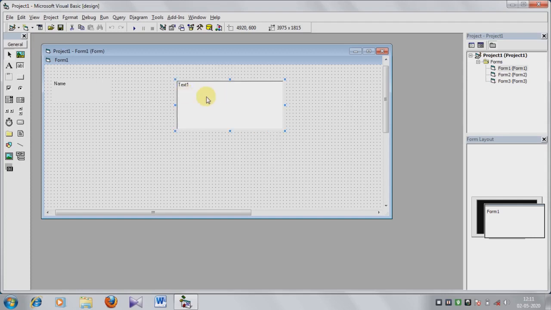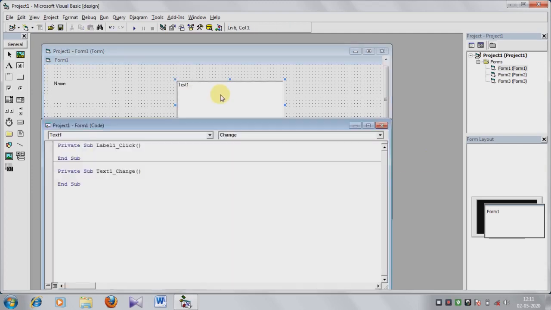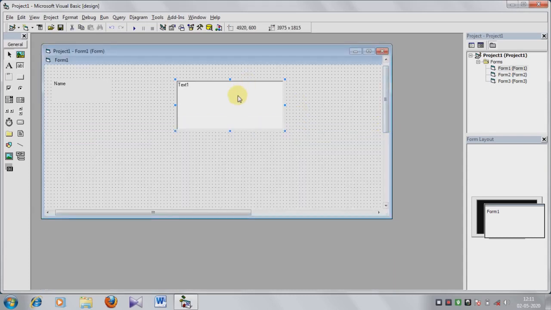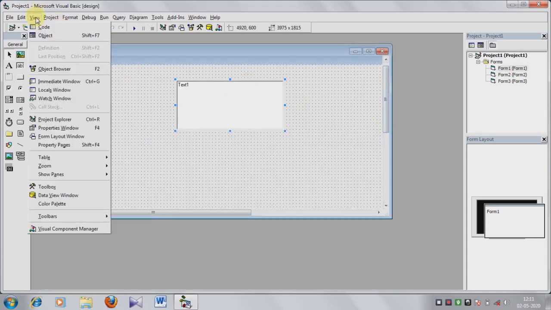To open the text box properties, double click on it. Either you can open it using the View option and Properties window.